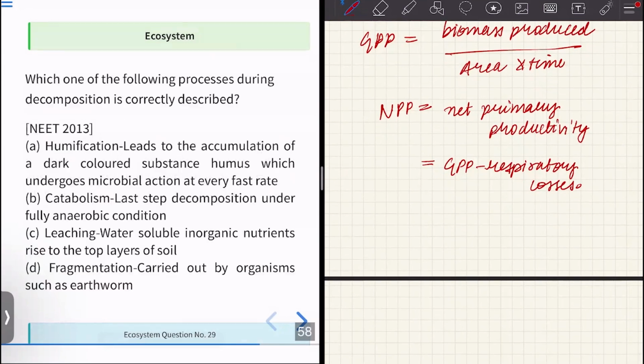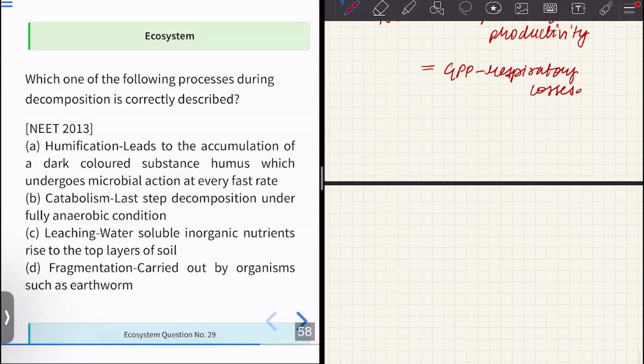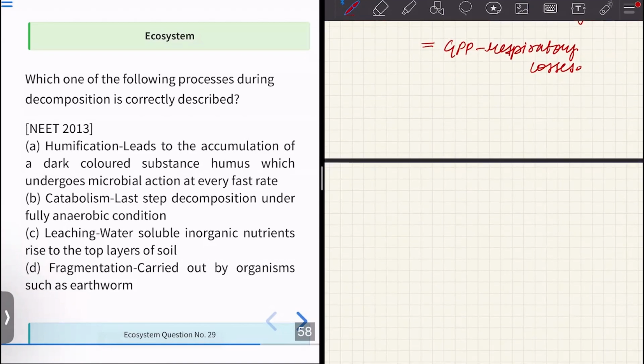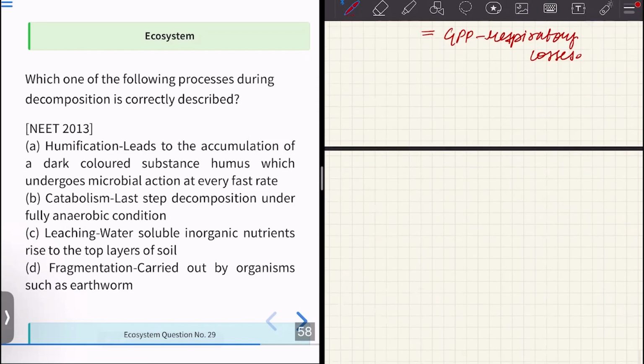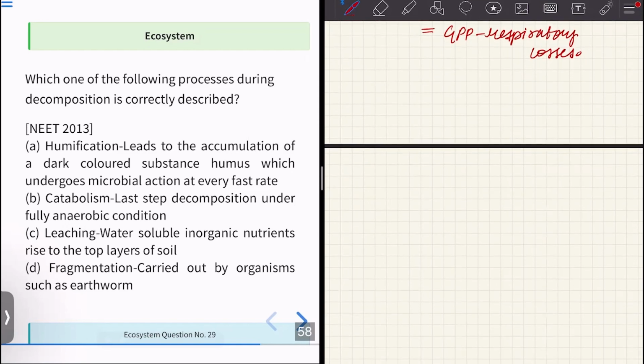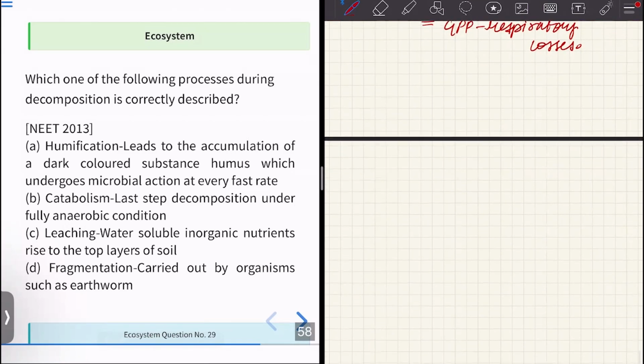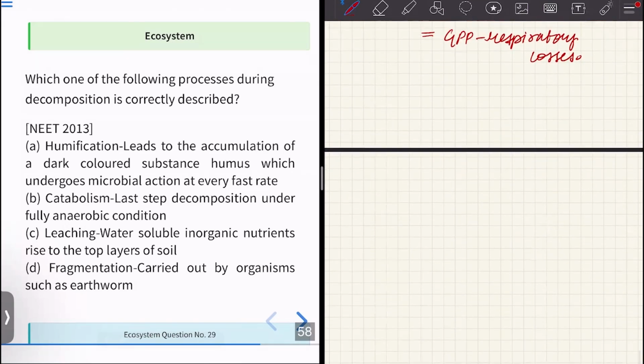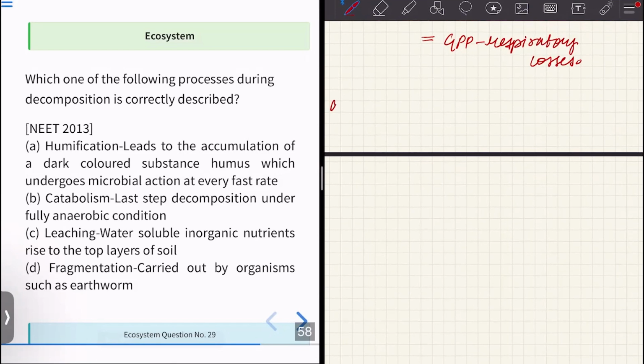be produced. Moving on to the next one: which of the following processes during decomposition is correctly described? We have four options. Option A is humification. What is the definition given for humification? They have said that humification leads to accumulation of a dark colored substance, humus, which undergoes microbial action at a very fast rate. This statement is wrong. Why is it wrong? Because humification actually occurs at a very slow rate. The humification process is very slow.